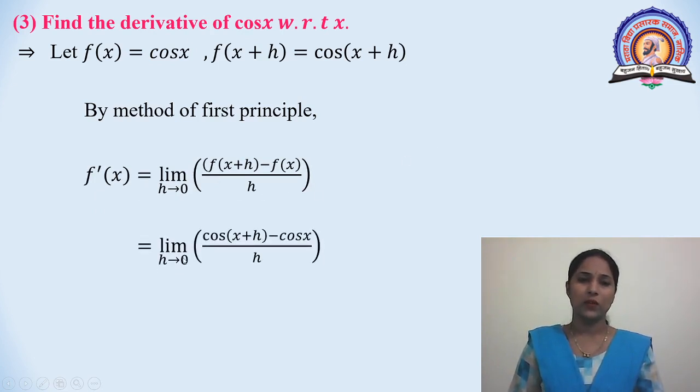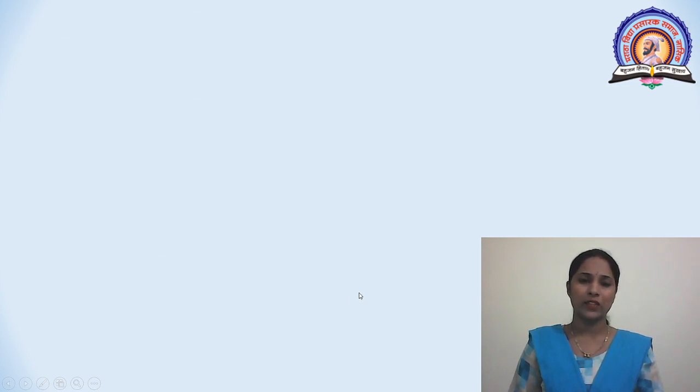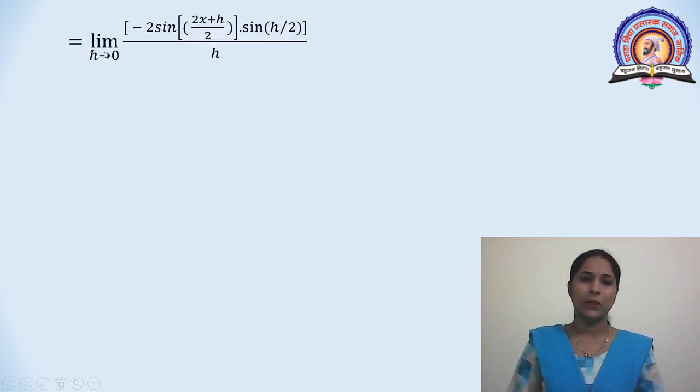Here, taking this value, limit h tends to 0 cos of x plus h minus cos x divided by h. This is equal to limit h tends to 0 minus 2 sin of 2x plus h divided by 2 into sin of h by 2 divided by h.